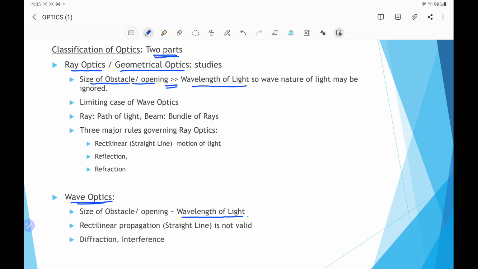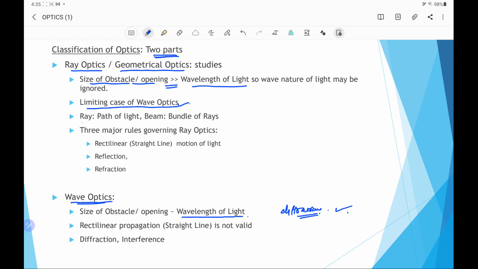For example, if we take diffraction, then in wave optics, because the size of the obstacle is comparable to the wavelength of light, diffraction will take place. While in ray optics, because the size of the obstacle is very, very much greater than the wavelength, diffraction is not seen. In this way, we can say that ray optics is the limiting case of wave optics.